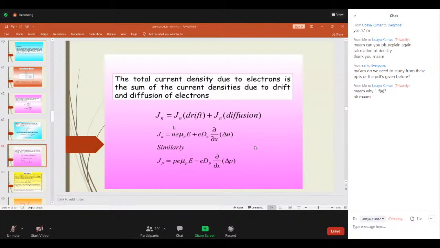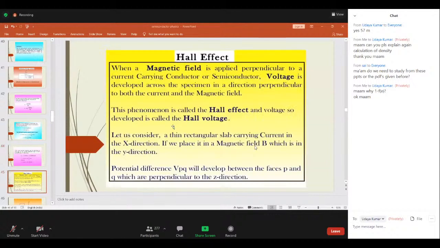Like that, write 4 points whenever they ask you to distinguish. If not, and they ask to explain what are drift and diffusion, write only the definition. You need not go for all these things. Just write the definition and the final formulas of drift and diffusion. That is more than enough.